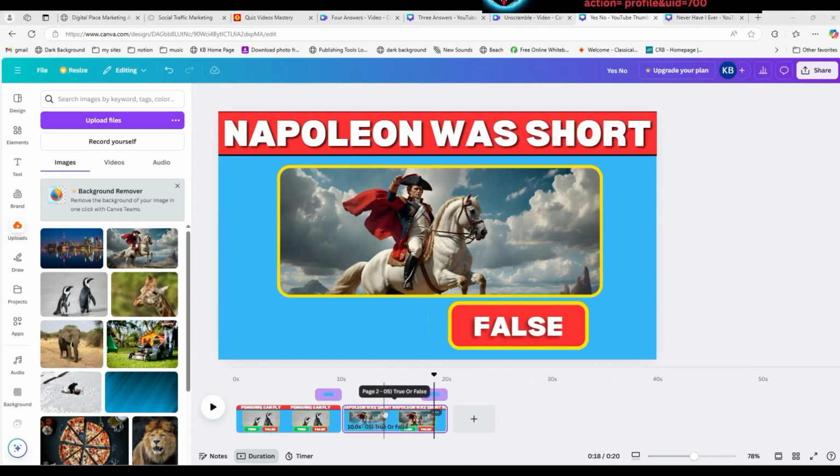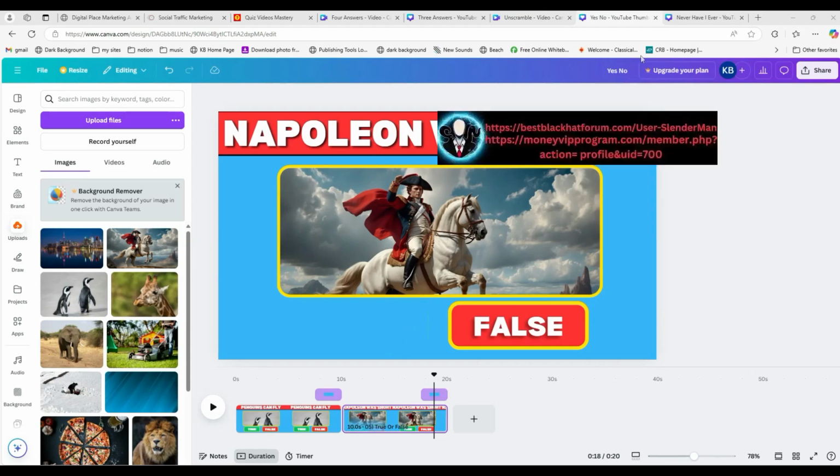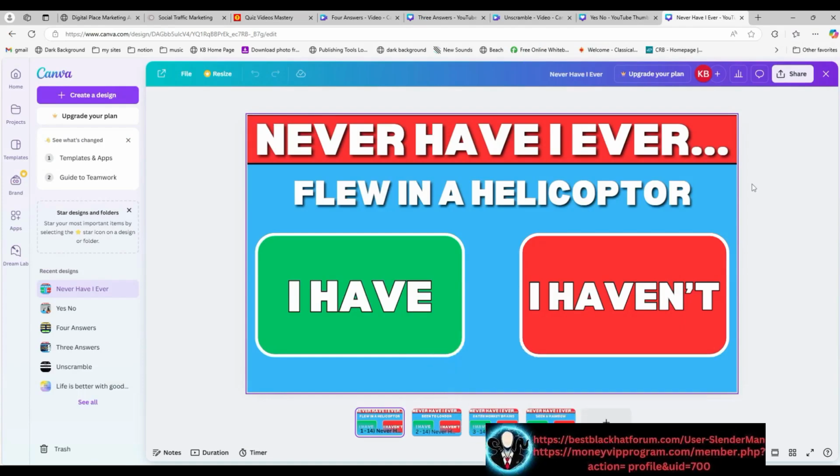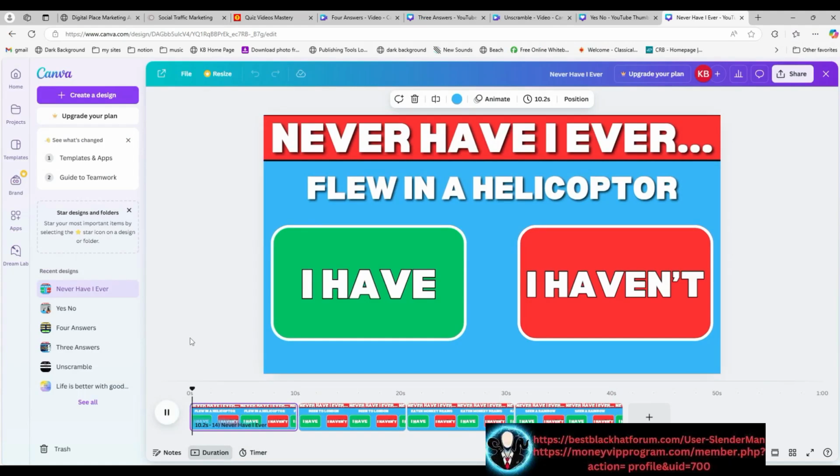All right, so duplicate, and every time you duplicate, you're going to carry along with it the box that is the same as the background color, and you just need to move it where it belongs based on the question and the answer. All right, and we have the never have I ever flew in a helicopter. Let's go to duration here. Now, there's no correct answer here.